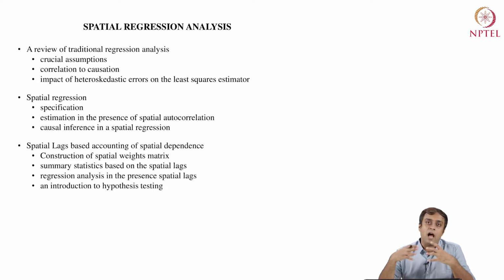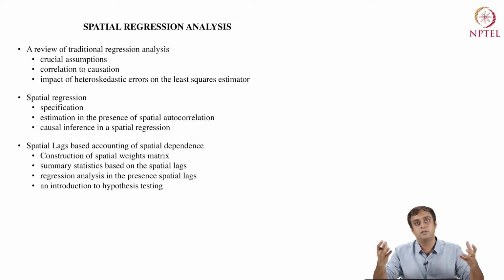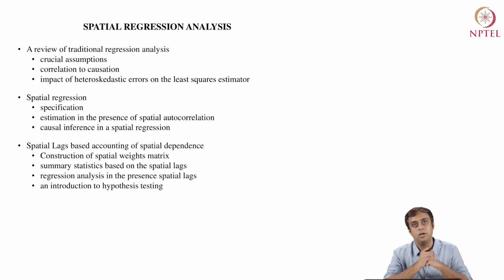Towards the last sub-module within spatial econometrics will be this idea of spatial lags in order to account for spatial dependence. It is a convenient specification for specifying spatial dependence in regression models, and it allows us very powerful interpretations of how spatial spillovers can impact the random processes that we see around us in the real world.